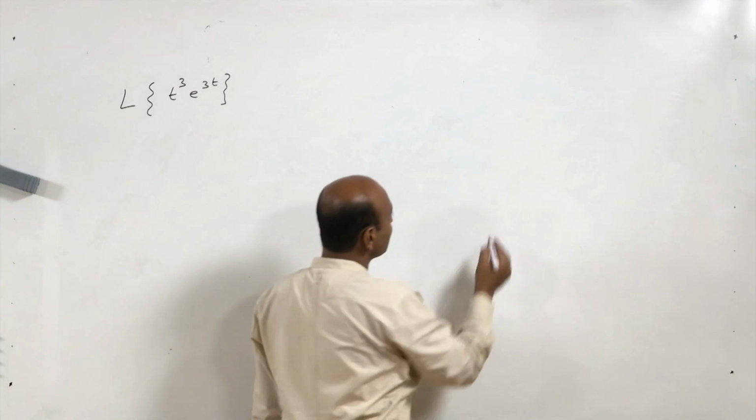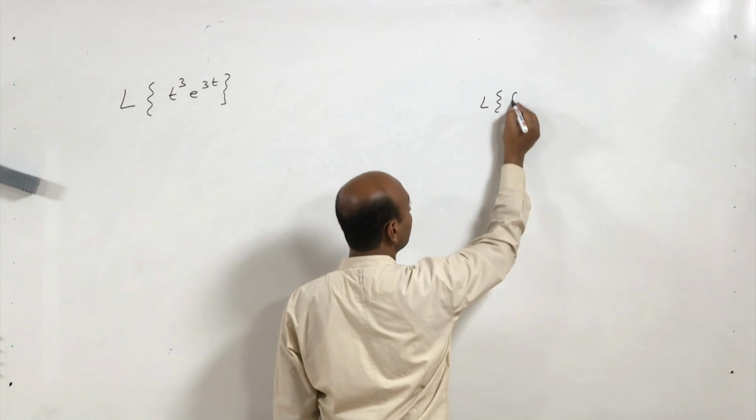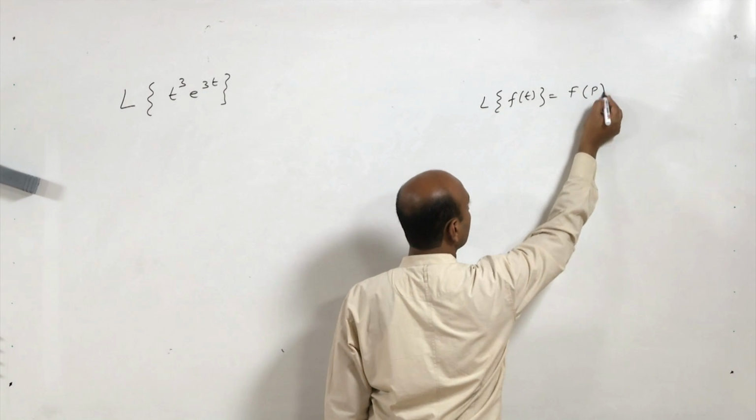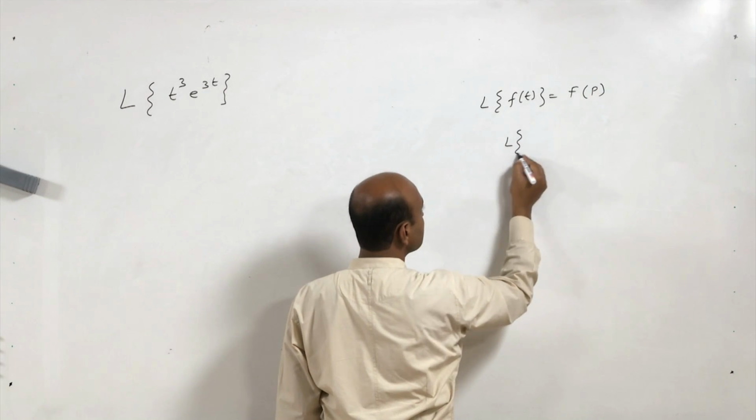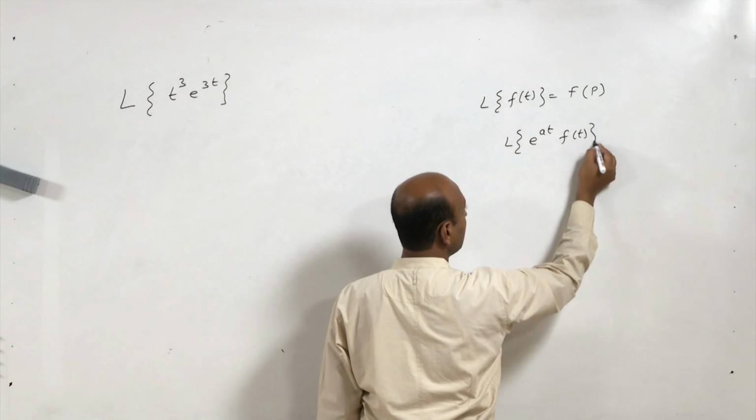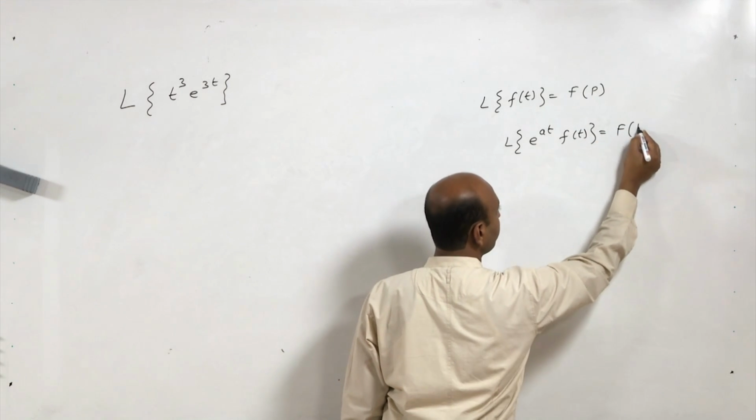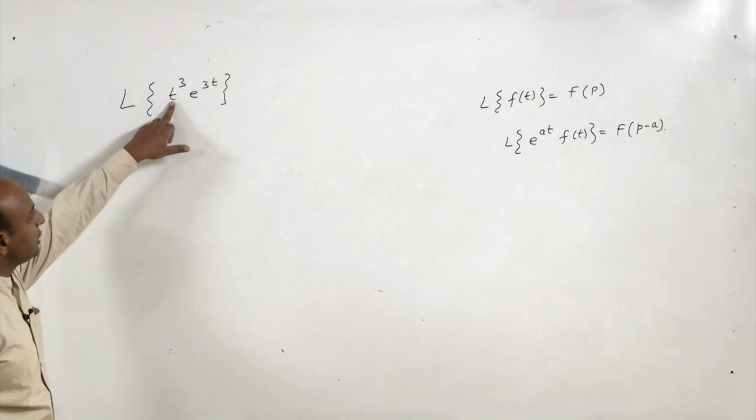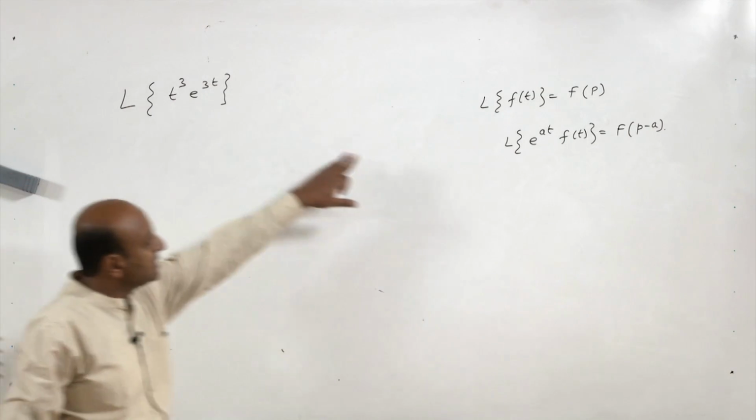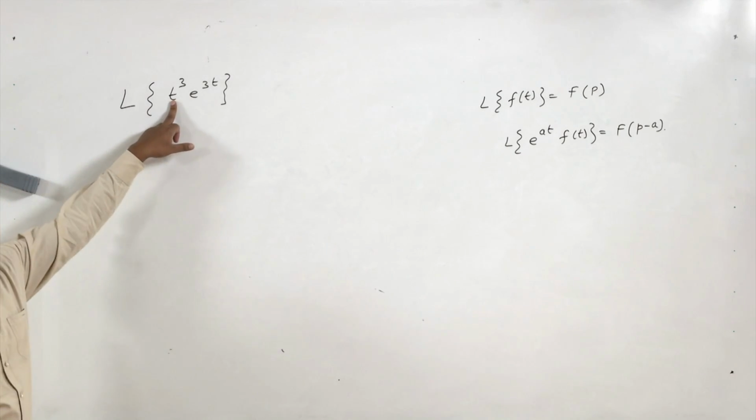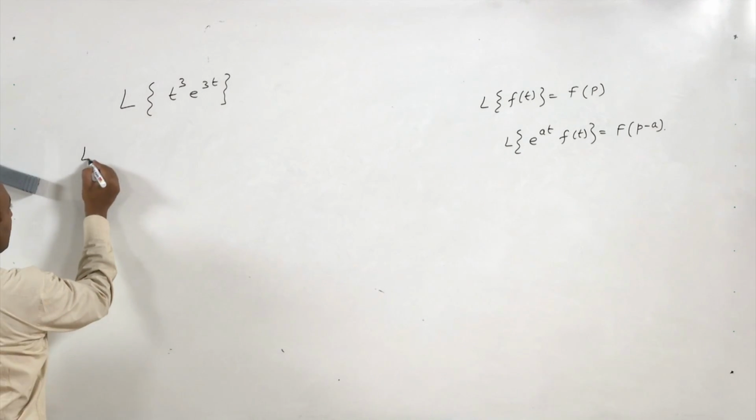So, we have just discussed that if the Laplace transform of f(t) is F(p), then the Laplace transform of e^(at) times f(t) is nothing but F(p minus a). So, here f(t) is t cube. If you compare this with this, here f(t) is t cube. So, what is the Laplace transform of t cube?